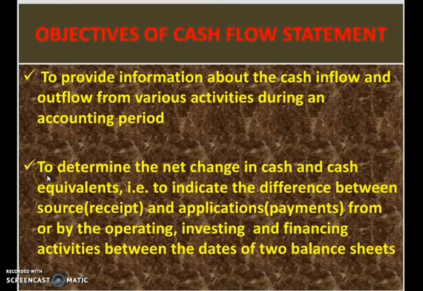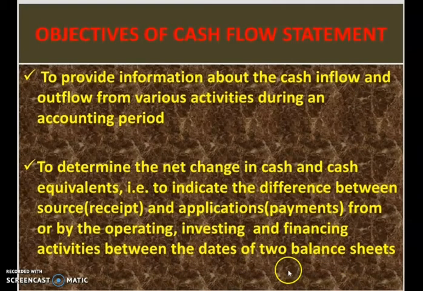Second objective is to determine the net change in cash and cash equivalent, that is, to indicate the difference between sources and application. Sources means receipts and payments from or by the operating, investing and financing activity between the dates of two balance sheets.